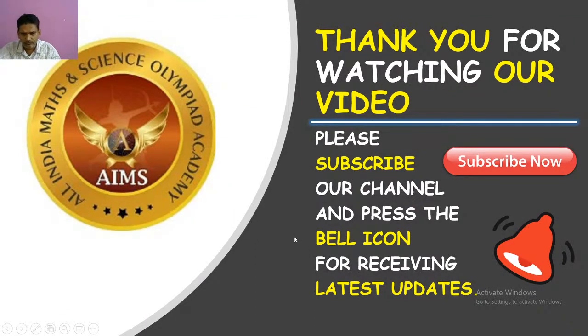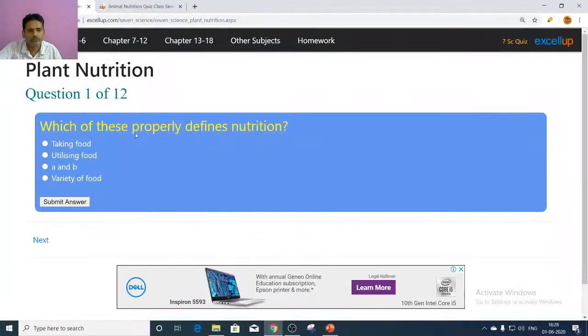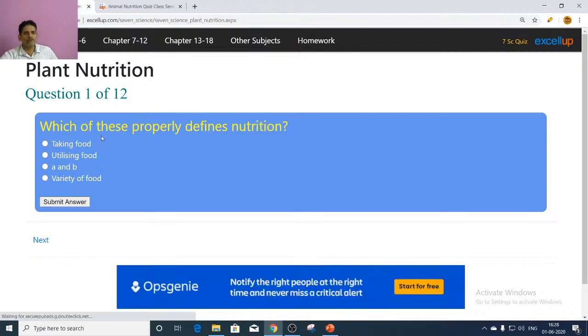And further, let us discuss some of the bits which are asked in this. So let us see how the questions are framed from this lesson. Plant nutrition. Which of these properly defines nutrition?